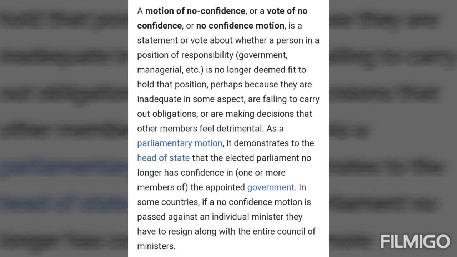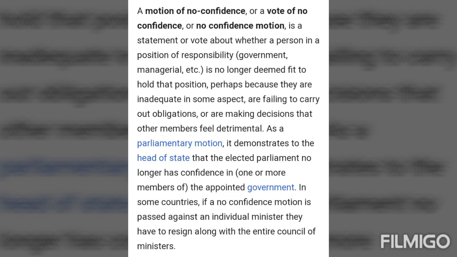No confidence motion. It is a proposal of expressing lack of confidence in the ministry. The Council of Ministers is collectively responsible to the entire Lok Sabha, including the members of the opposition. No confidence in the government is moved by the opposition.